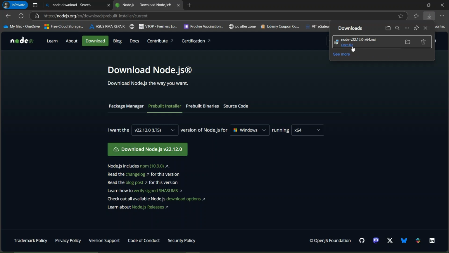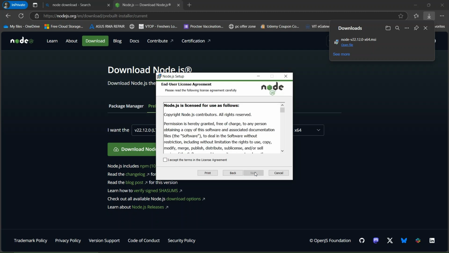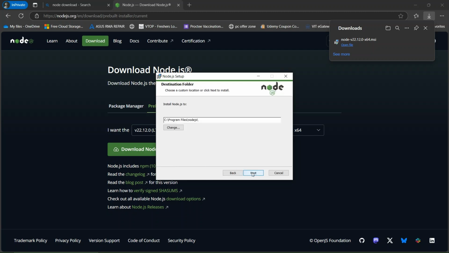So it is now downloaded, you can see it here. Just click on open file, then click on next, select license and agreement, click on next. We can change the file location if you want to change.